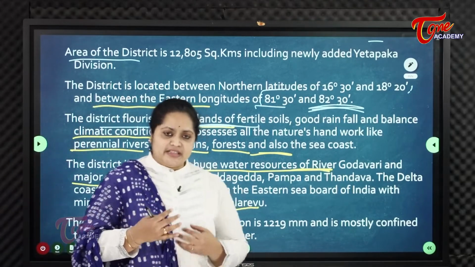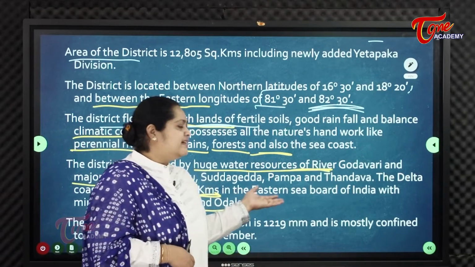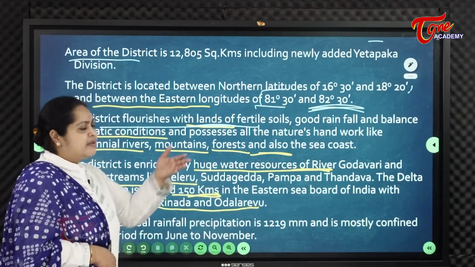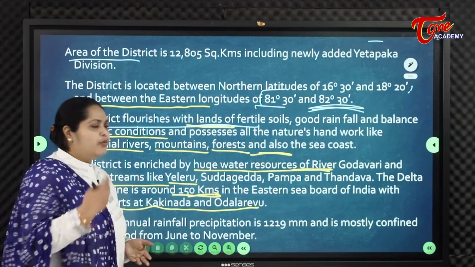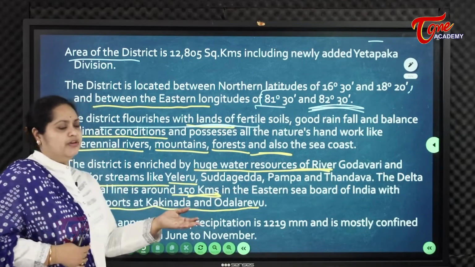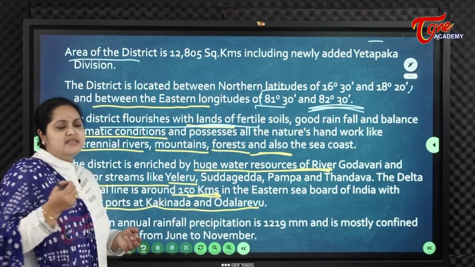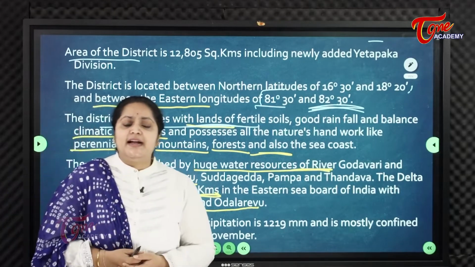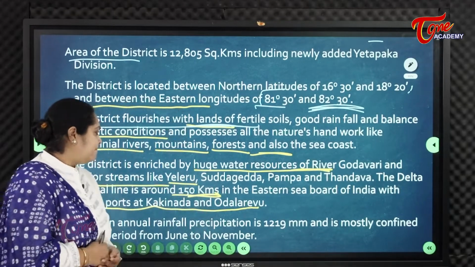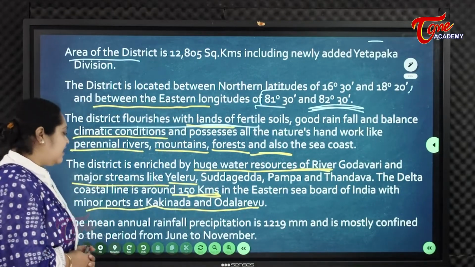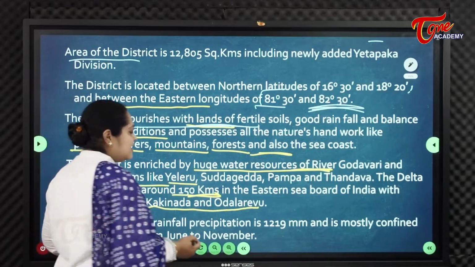Towards the east, obviously, is the Bay of Bengal.